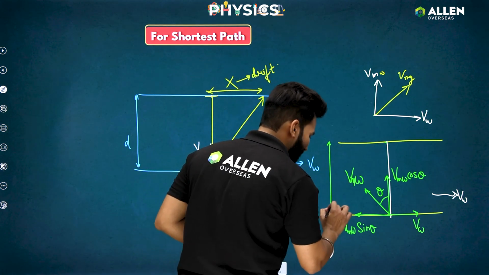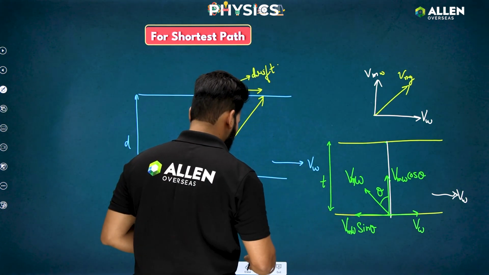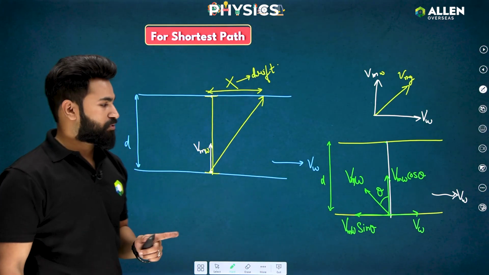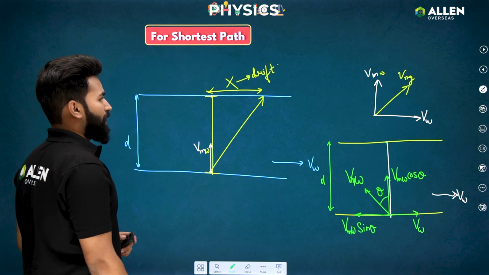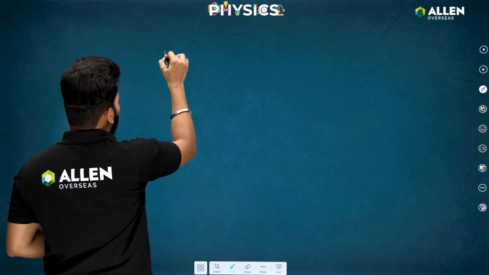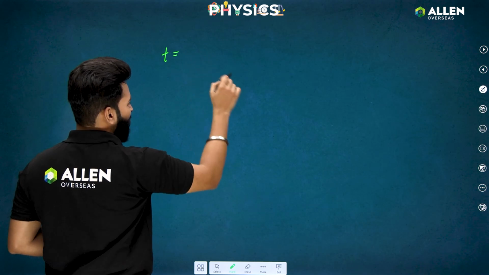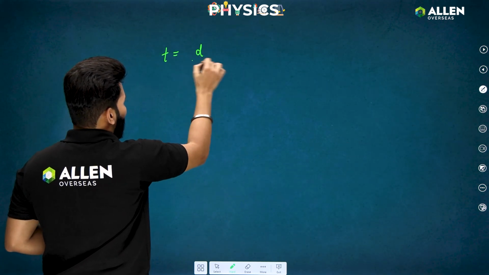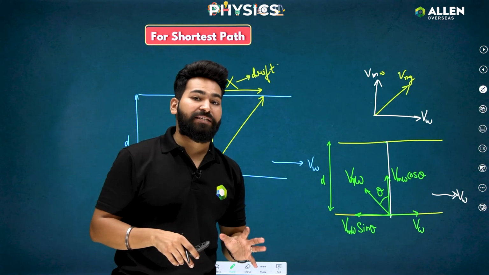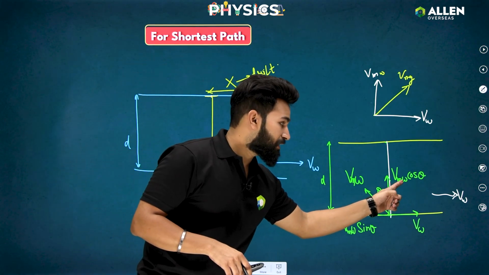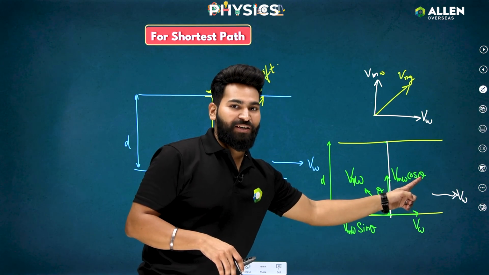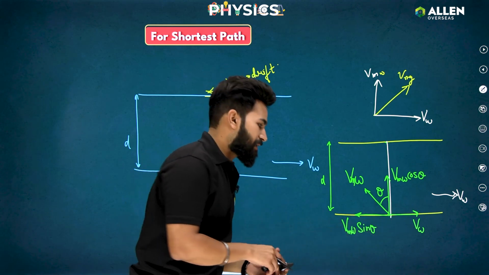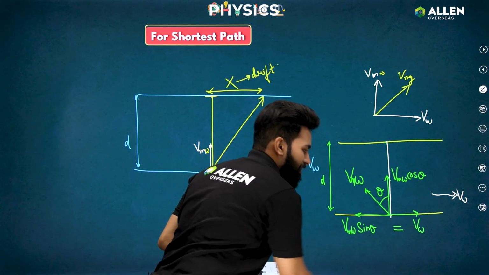And in how much time will I be reaching? This is also one of the parts, how much time you will take to cross the river using the shortest possible path. Time is basically distance upon speed. The distance that the swimmer is covering is d, and the speed with which the man is covering the distance is V cos theta, not V sin theta or Vw, because they are getting cancelled out with each other.